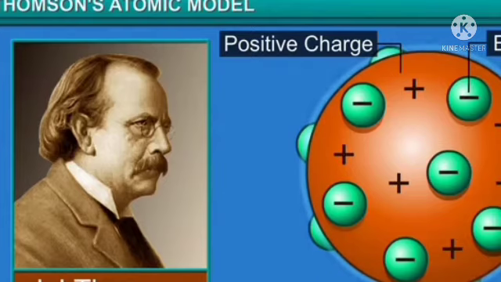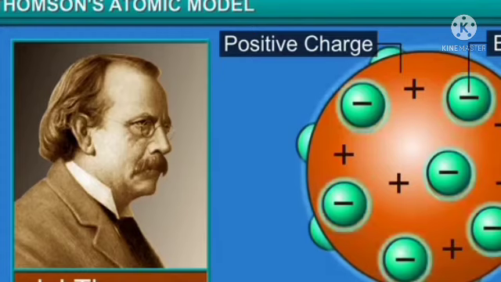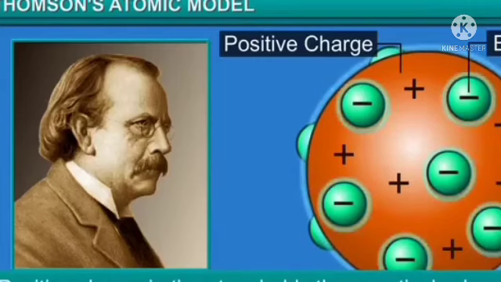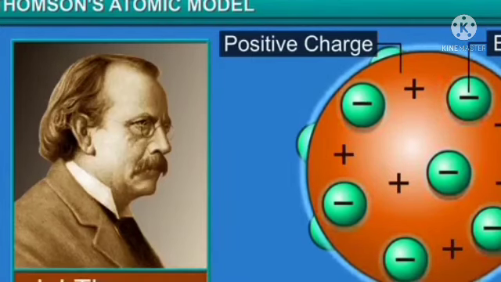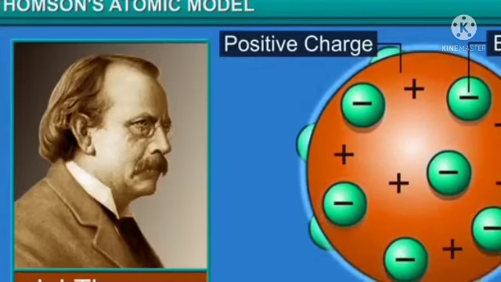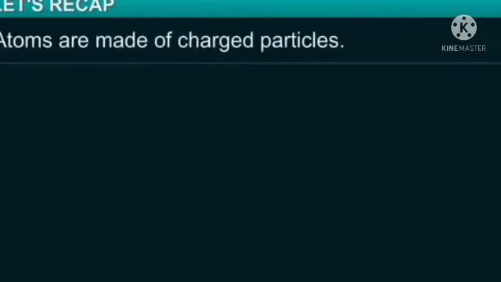This conclusion, however, was incorrect. Thomson thought that the positive charge spread through the atom held the negatively charged electrons due to electrical forces. This assumption helped to explain many experimental observations. In this module, we learned that atoms are made up of charged particles.